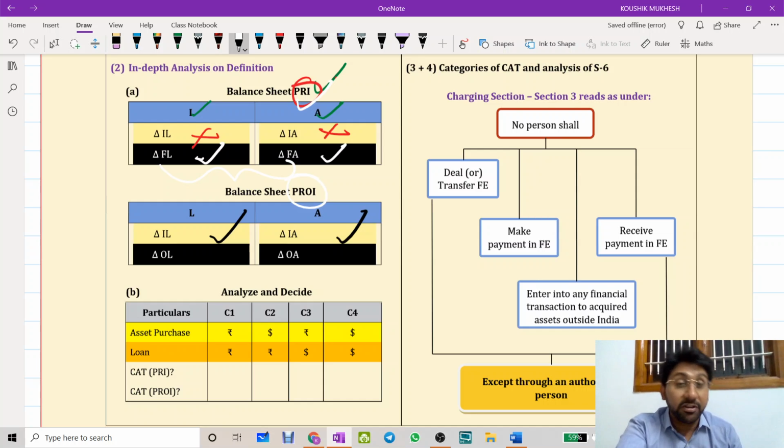If it really interferes, that is really an overreaction, because both the countries are not having any kind of transaction effect with India. Therefore, when a PROI is not having any alteration of Indian assets and Indian liabilities, capital account transaction has nothing to do with it. This is a basic introduction to the capital account transaction. So capital account transaction means a transaction which alters assets or liabilities in India for a PROI and outside India for a PRI, and includes certain transactions inside.